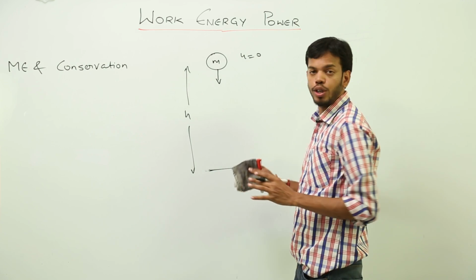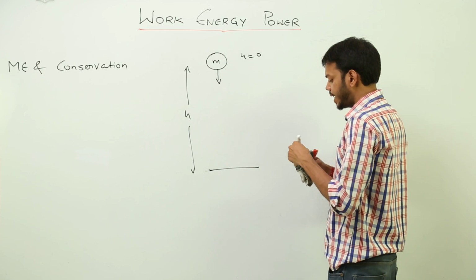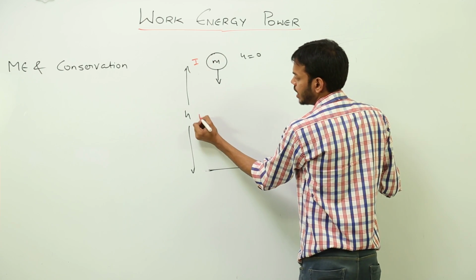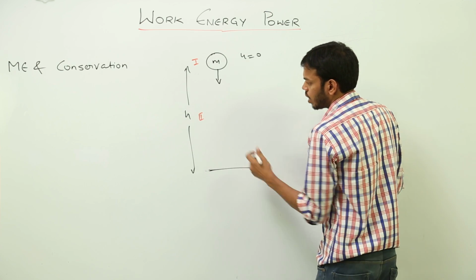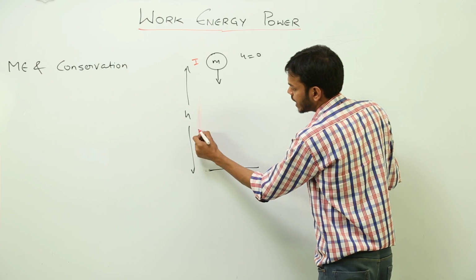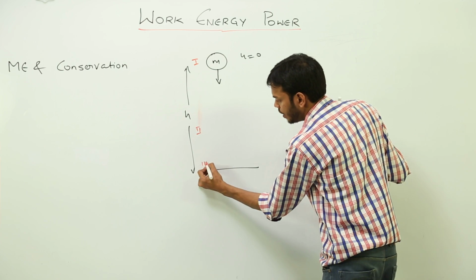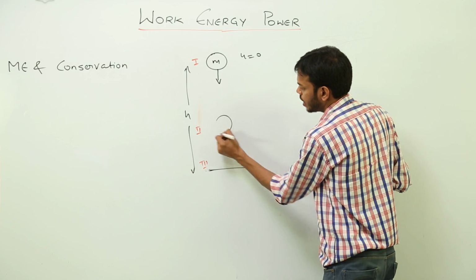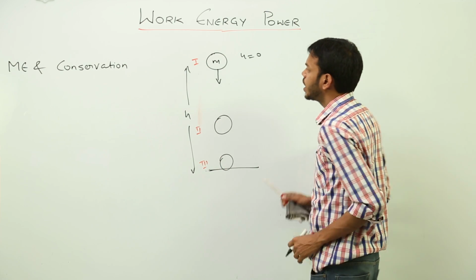Now we are going to find its energy at 3 different positions. One is at the beginning of the motion, second somewhere in between, not precisely in the midway of the height. The second position could be anywhere, let us say here, and the third position is when the object hits the ground. So this is one position, this is another position, and this is the final position.